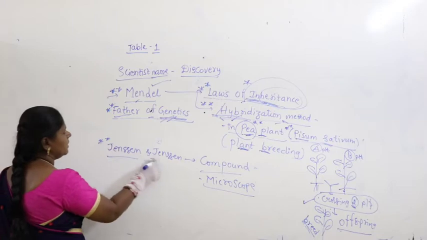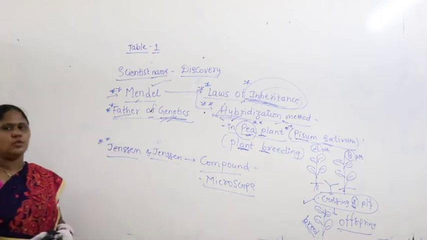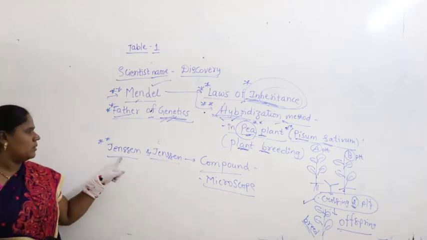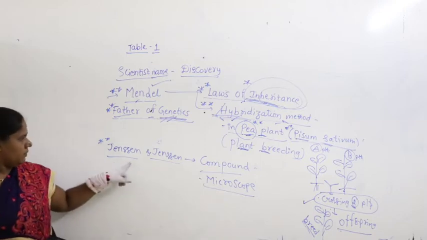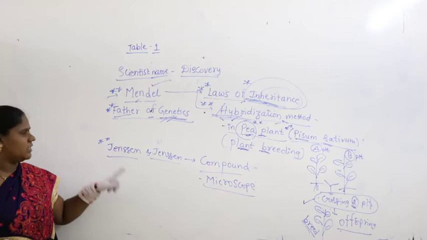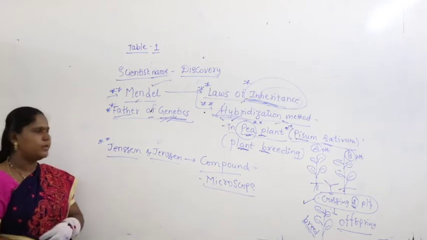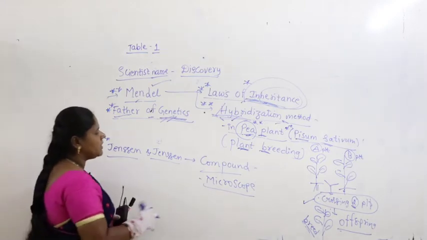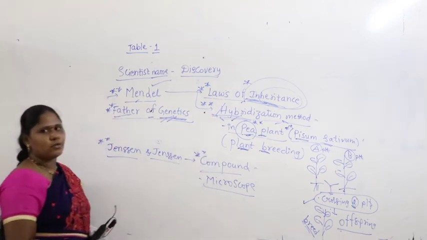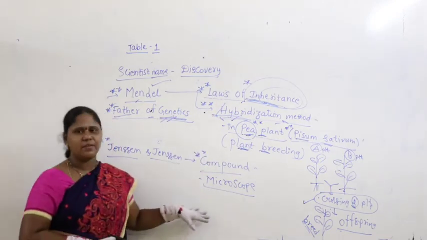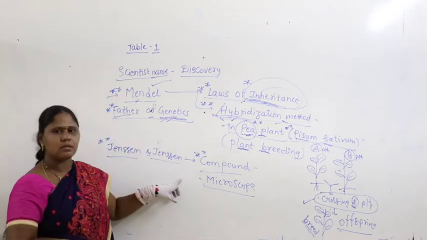Actually there are two people, Francis Jansen and Zacharias Jansen. They designed and constructed the first compound microscope. So, today I am giving a table having the two scientists.